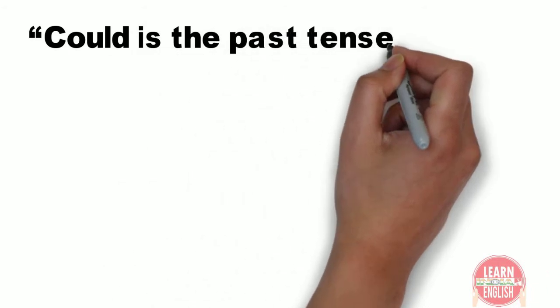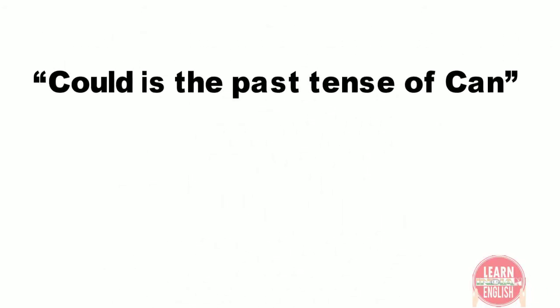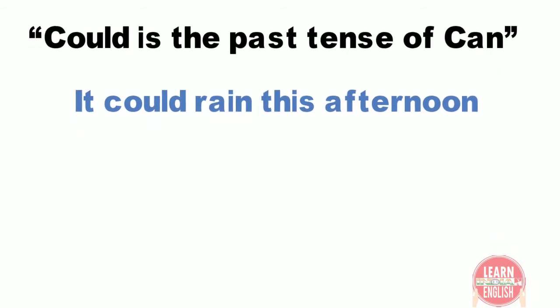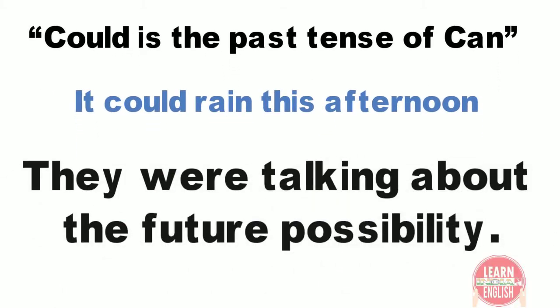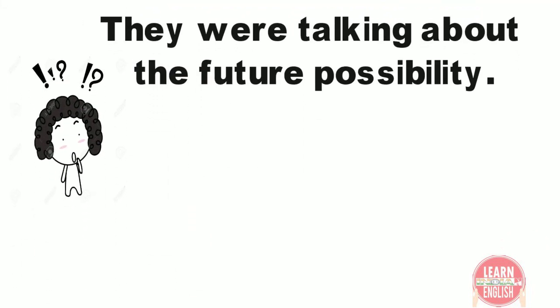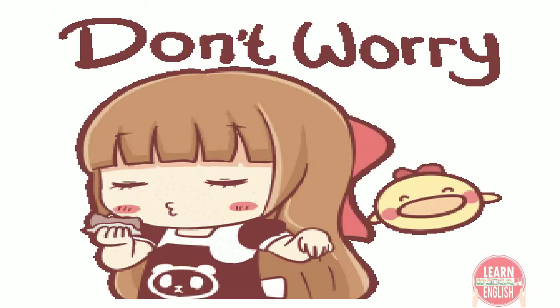Now, the second question. Everyone says could is the past tense of can. Now look at this sentence. It could rain this afternoon. In this sentence, they are talking about a future possibility. Like this, you may have lots of questions in your mind. So let me clarify all your doubts in this video.